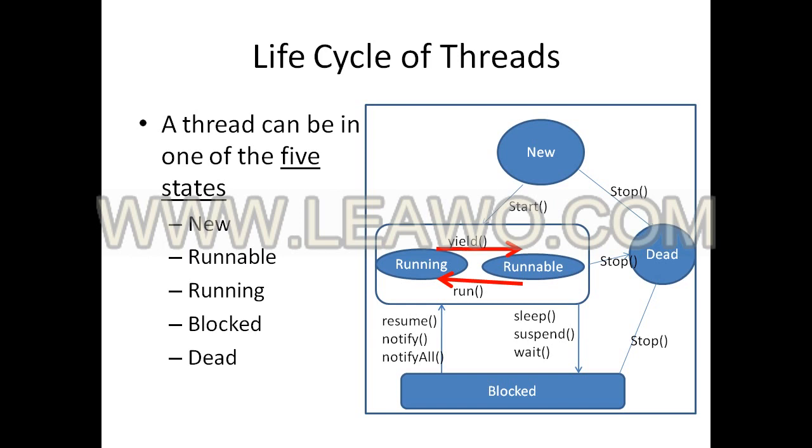The threads are moved to the blocked state using the sleep, suspend and wait methods. Each method has its equivalent method to move from blocked state to runnable state: resume, notify and notifyAll. If the thread waits for a long time in the blocked state and the resource cannot be allocated, it is automatically moved to the dead state.